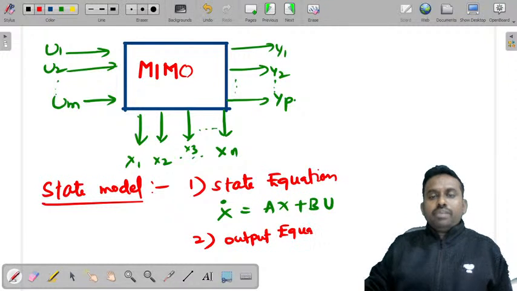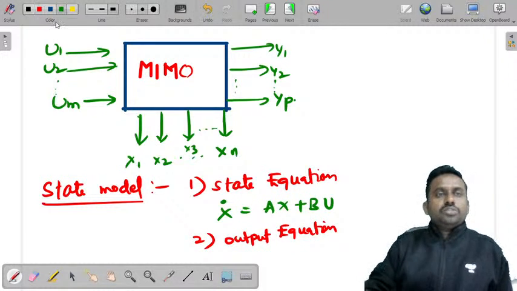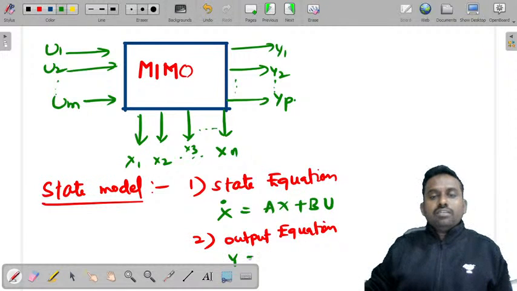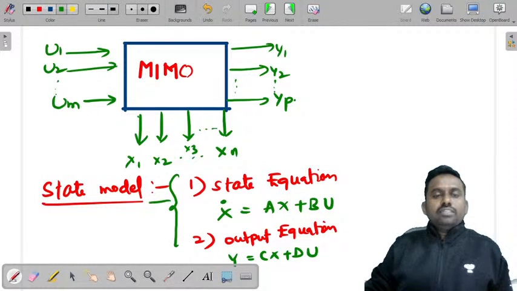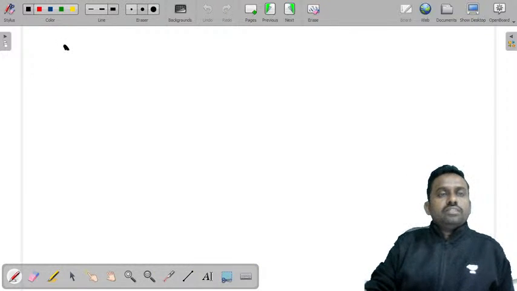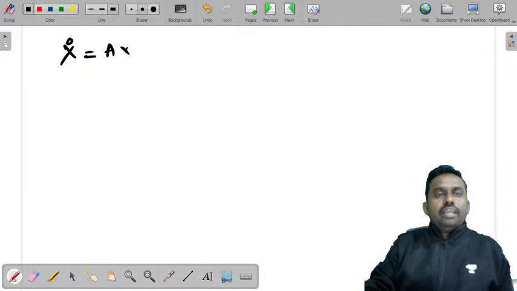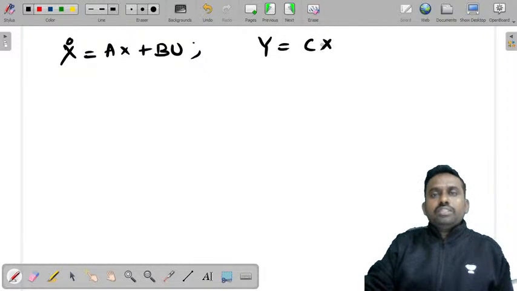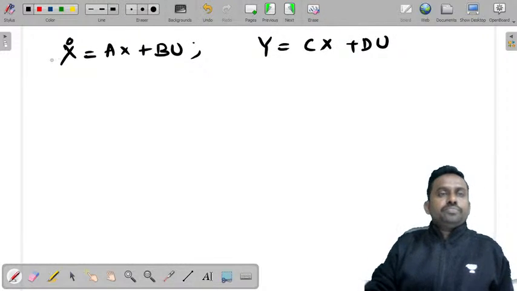These two are combinedly called as state model. So this is a state model, right? Now let's look at the state model. This is x dash is equal to A into x plus B into u, y is equal to C into x plus D into u.